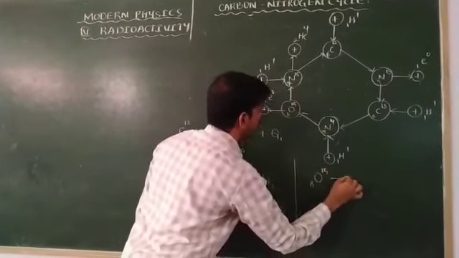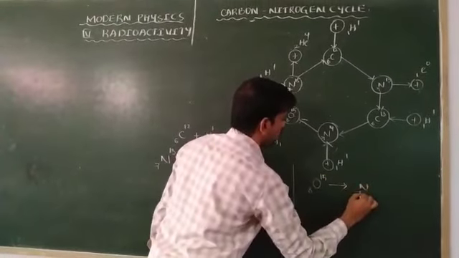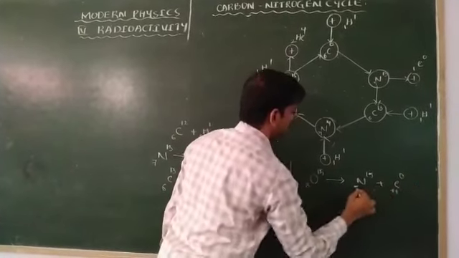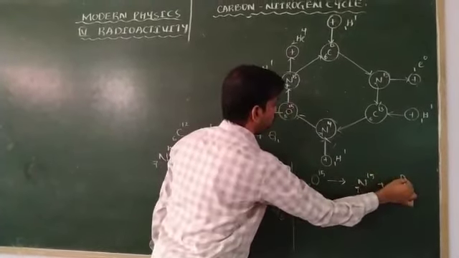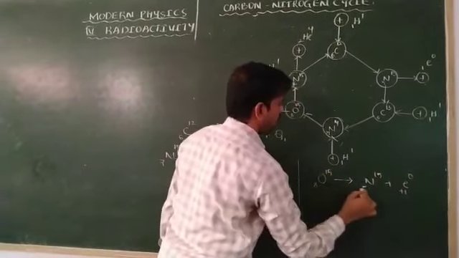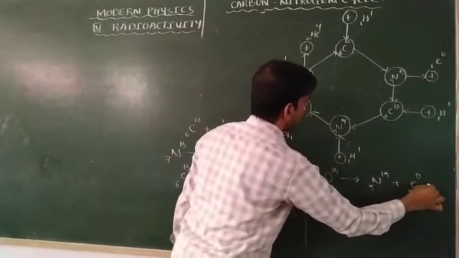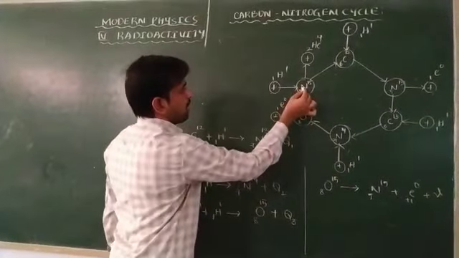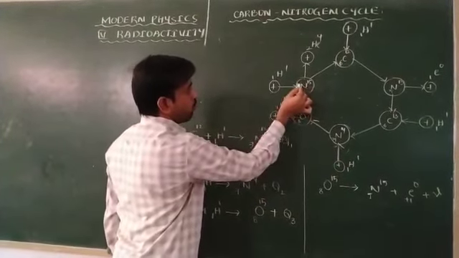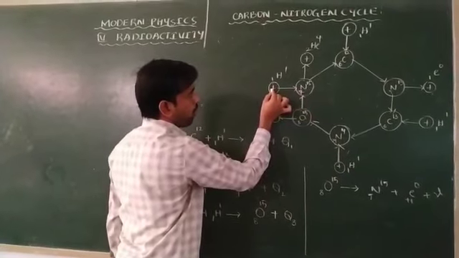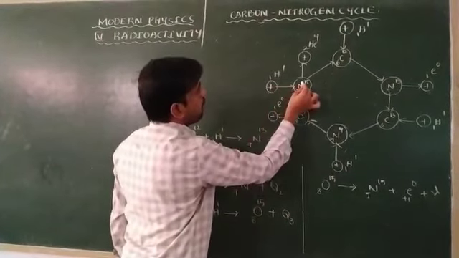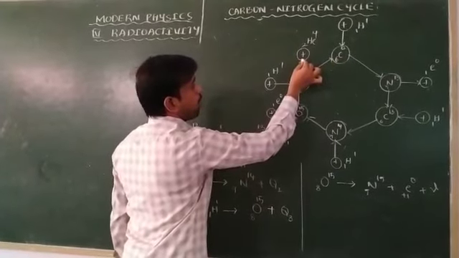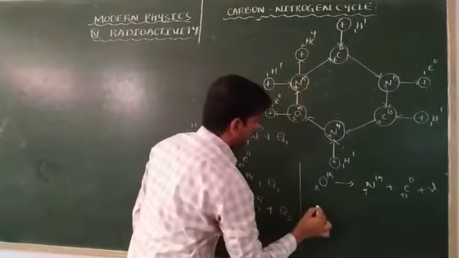O815 gives rise to N715 plus a positron, e plus 1 0. 7 plus 1 is equal to 8, and 15 plus 0 is equal to 15, and it releases some amount of energy. Now this N715 also attracts a proton, and it gives a carbon particle as well as an alpha particle.